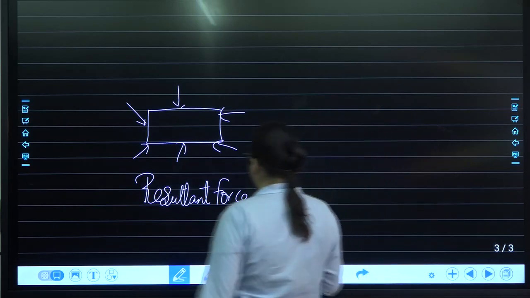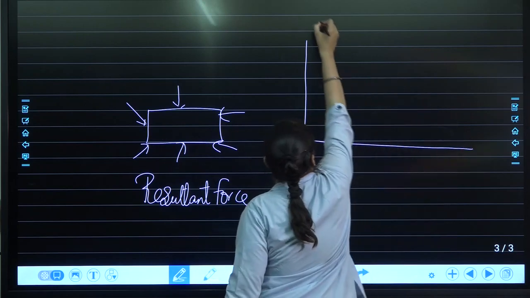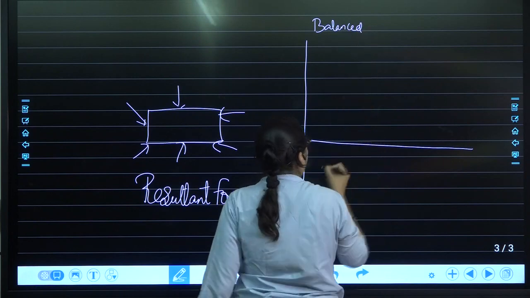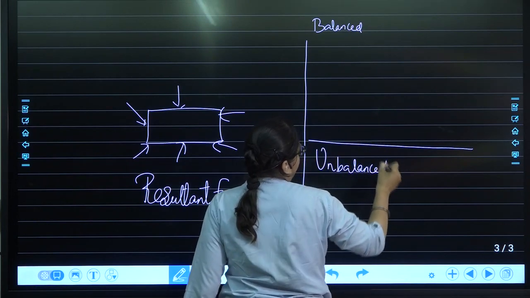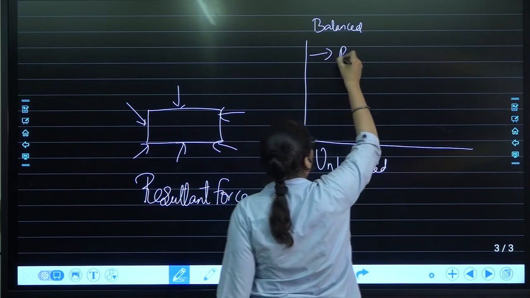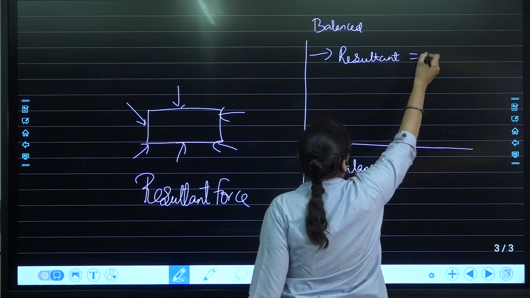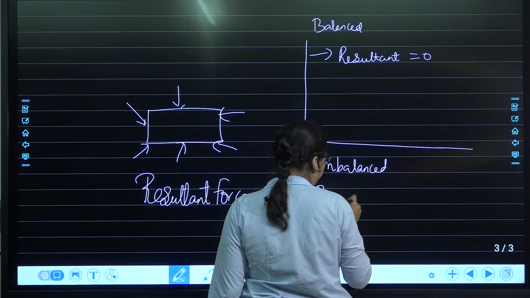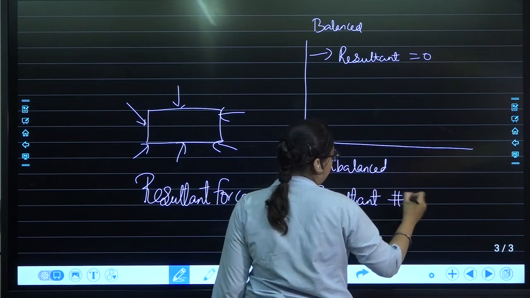So depending on the total force, the force can be divided into two parts, that is either a balanced force or an unbalanced force. If the resultant is 0, then you can say it is a balanced force. If the resultant is non-zero, then it is an unbalanced force.